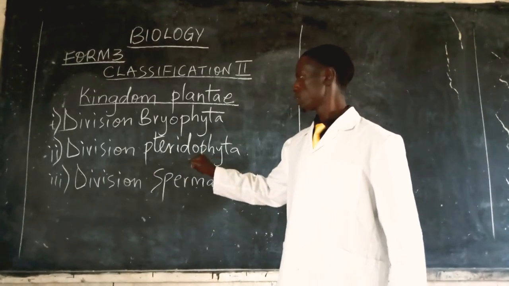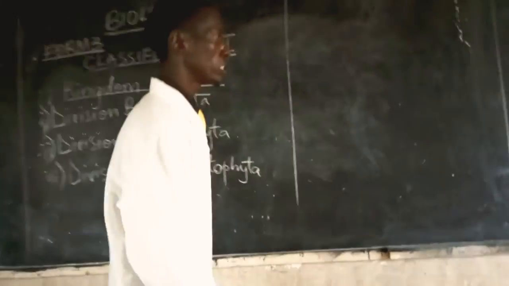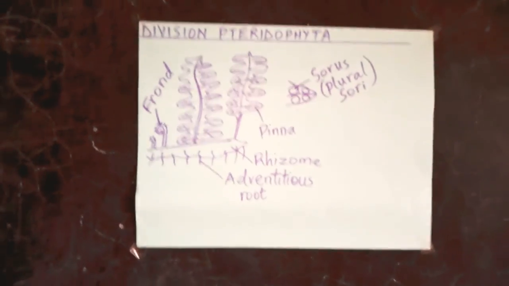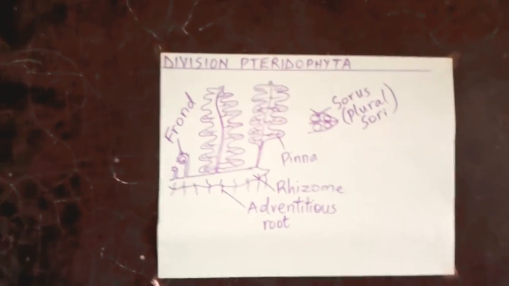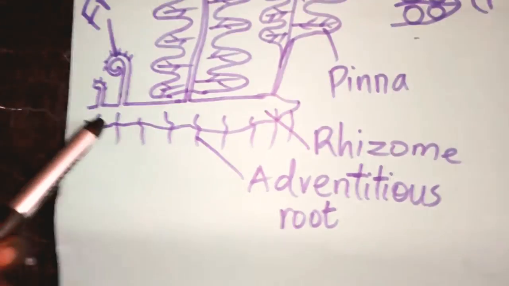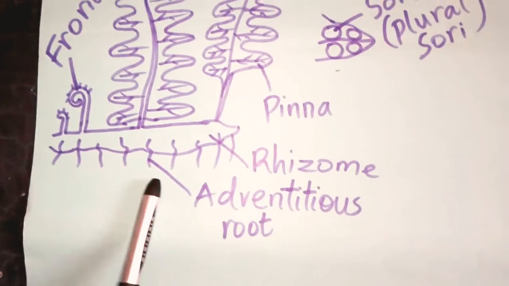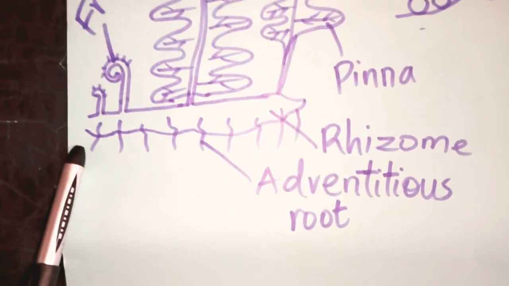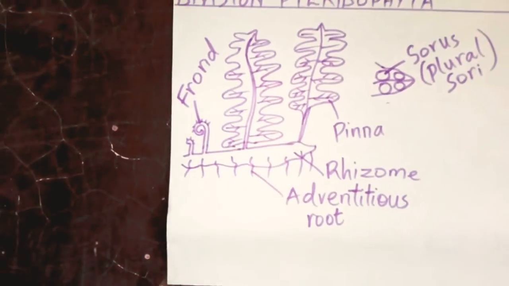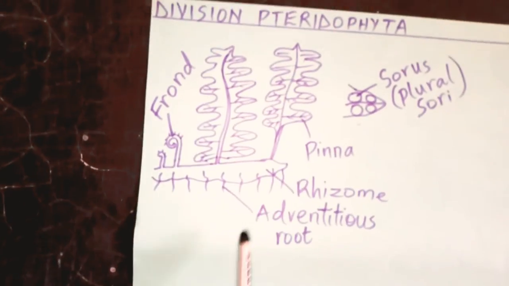I would like us to look at division Pteridophyta. Division Pteridophyta comprises of examples of plants such as fern plant and horsetail. They are non-flowering. When you look at the structure of a fern plant, it comprises of the rhizome, which forms the root part, and on top of it there are some small adventitious roots which enable firm anchorage onto the ground, as well as absorption of water and mineral salts.